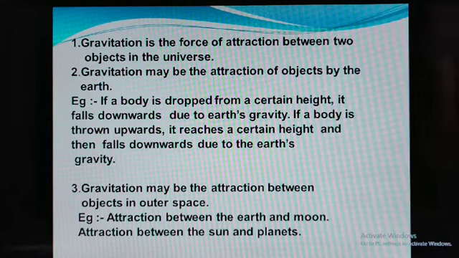If we consider satellites in space which are rotating around the earth, or planets rotating around the sun, that rotation is due to attraction between earth and moon, or attraction between sun and planet. Due to that, you will get the rotation.